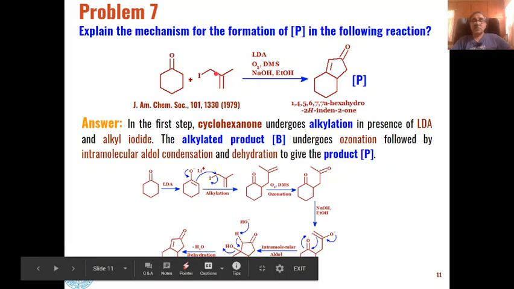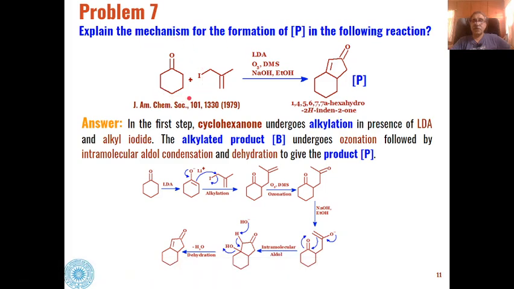The next is the condensation of ketones, cyclic ketones, with iodoalkenes, leading to the formation of these types of cyclic alpha-beta unsaturated ketones as the product, in the presence of a strong base followed by ozonation and hydrolysis. So here basically three types of reactions are taking place.